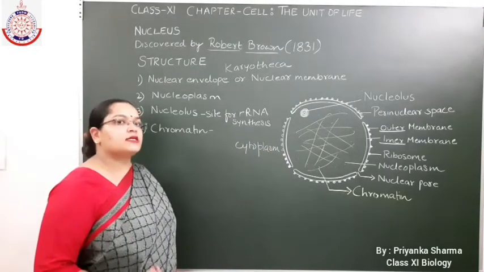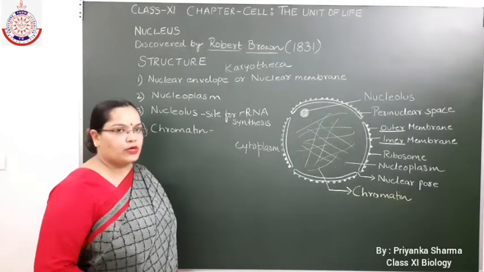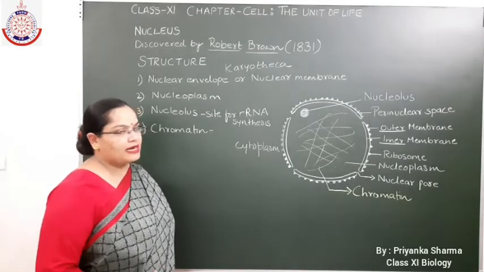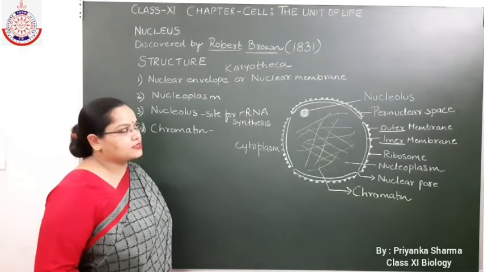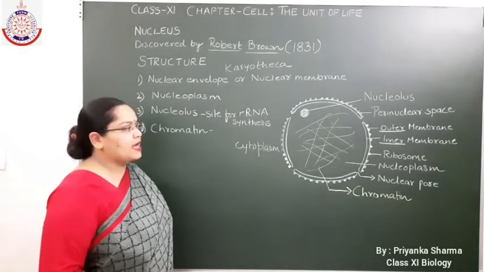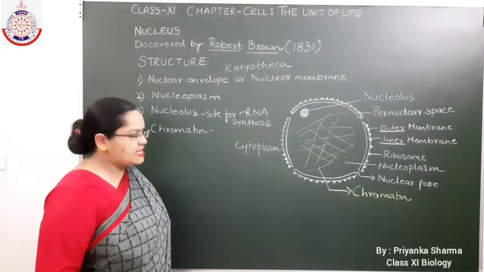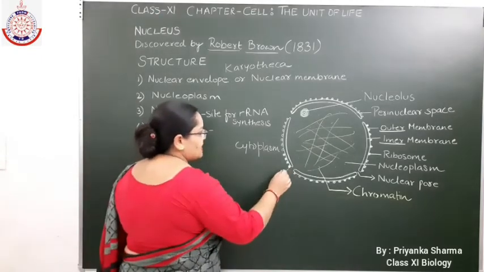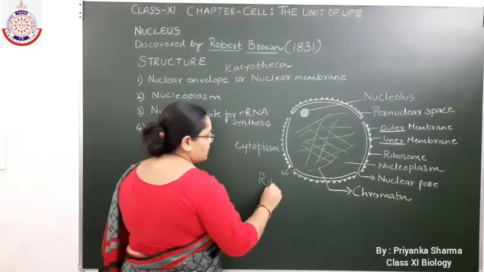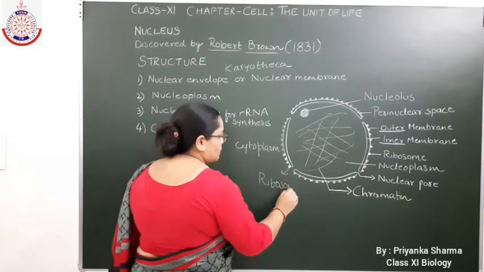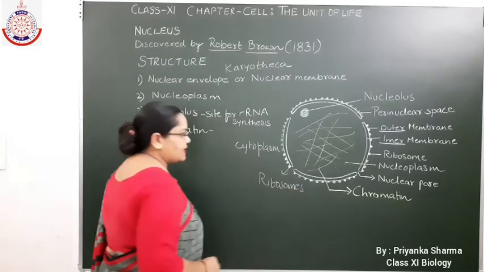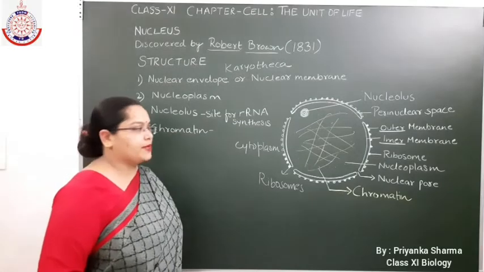Can you notice some difference between the outer nuclear membrane and inner nuclear membrane in the diagram? Yes, the outer nuclear membrane has bead-like structures present on it. These bead-like structures are known as ribosomes. So ribosomes are studded on the outer nuclear membrane.